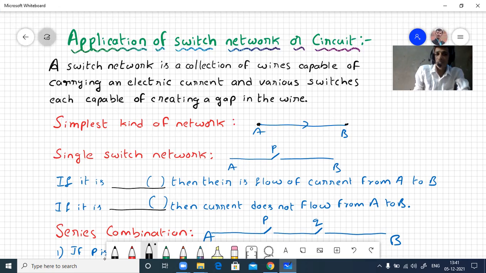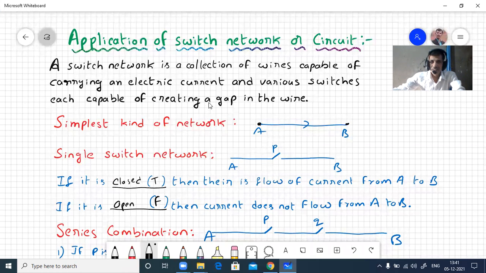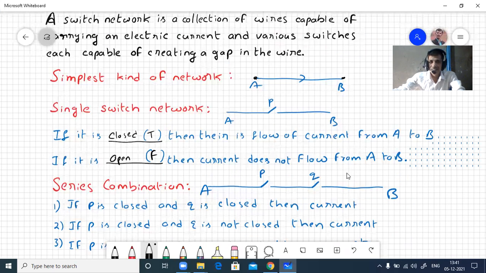If it is closed, we can take the truth value as T, then there is a flow of current from A to B. And if it is open, then the truth value is F, and the current does not flow from A to B. So for a single switch network, we consider only two possibilities, true or false, closed or open.